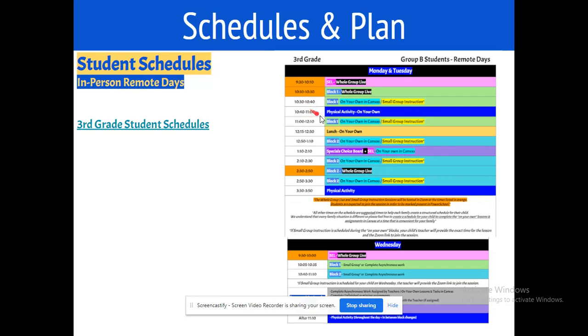So let's say they had reading in the morning. For block two, this is their math time. They will go into Canvas and complete their math work.